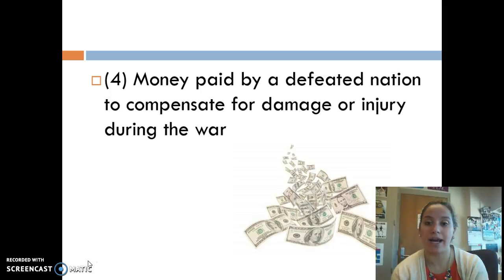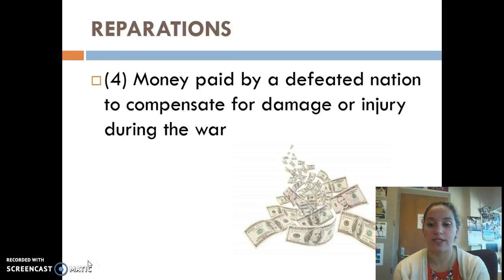Money paid by a defeated nation to compensate for damage or injury during the war. Reparations. Okay, you've seen this in World War I. Remember, Germany is having to pay all these reparations due to the blame that they were given for World War I.